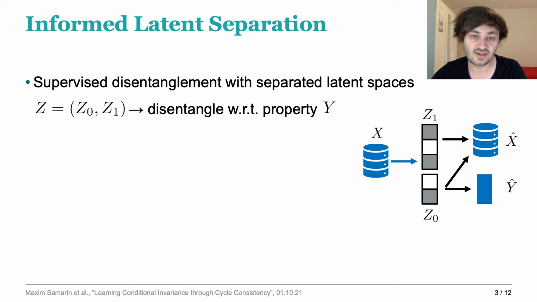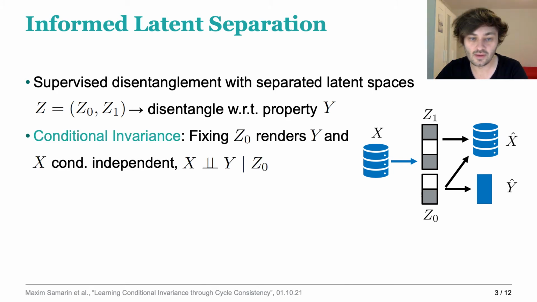In contrast to unsupervised disentanglement, in our work we want to disentangle with respect to a chosen property Y. This involves the notion of conditional invariance. By fixing a property y, we fix coordinates in z0, and with sampling in z1, we can generate novel data points x with a fixed property y. Or more formally speaking, by fixing z0, we render random variables y and x conditionally independent.